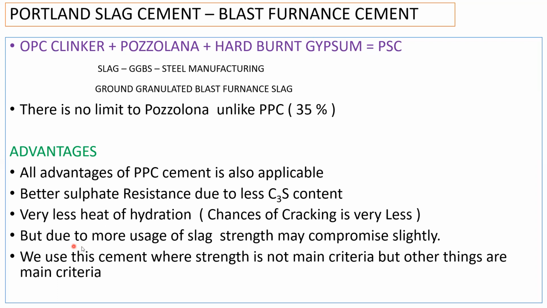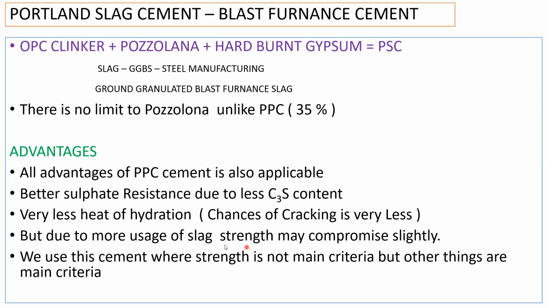Next is, due to more usage of slag, since we're using more slag here, the strength may be compromised slightly, right? As we saw, if you try to make use of pozzolana, what will happen? The strength gain will be a little less. So here, since we're adding more than 35 or 40%, obviously the strength will again come down. But we use this cement wherever strength is not the main criterion, but other things are.